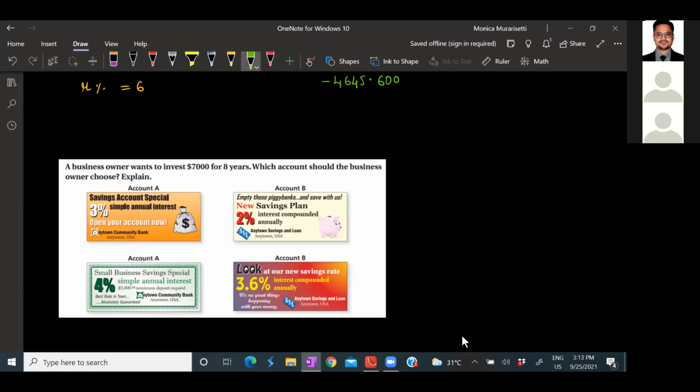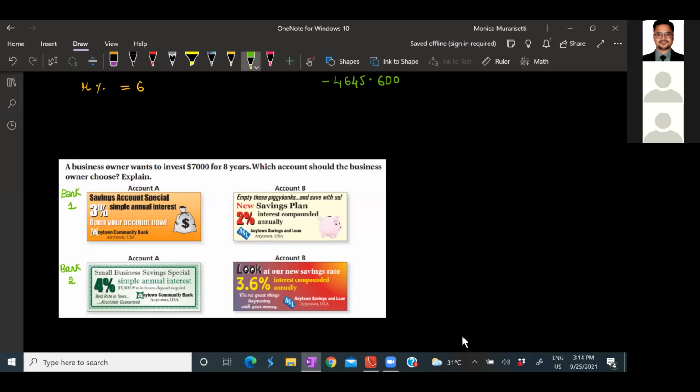Let's say this is Bank 1, and this is Bank 2. Okay. Now, the first one, account A in Bank 1, what will happen? It is 3% simple interest.